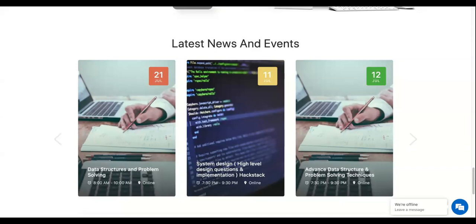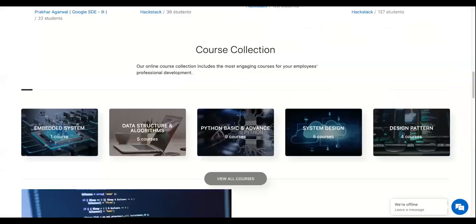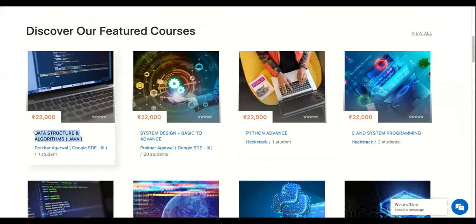You can go and take a look at it, and you can also check the others. It doesn't mean that you can't take a look at the other lectures. We have data structures and algorithms in Java as well. It's very detailed content if you're preparing for your interviews. Almost 17 or 18 lectures are already uploaded, and we'll have content of around 50 hours in this. There'll be very detailed content, like what questions you should prepare and how you should prepare. All those details are included as a part of the course.